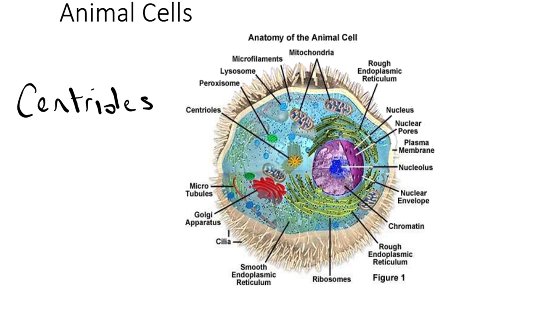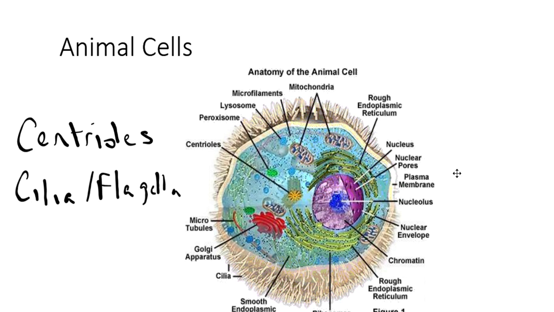Animal cells also have what's called cilia and flagella. And you can see this particular cell is covered with cilia, which are these little hair-like structures that allow the animal cell to move. Some cells have, here's like a sperm cell, has this long tail, and that's called a flagella. And it basically allows that cell to move. Plant cells don't move, so they don't need the movement.